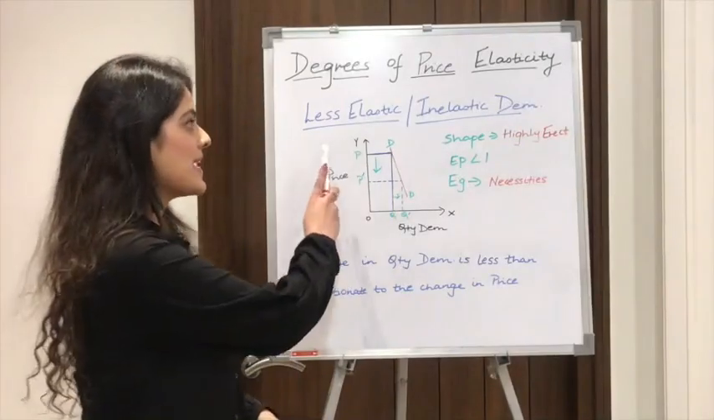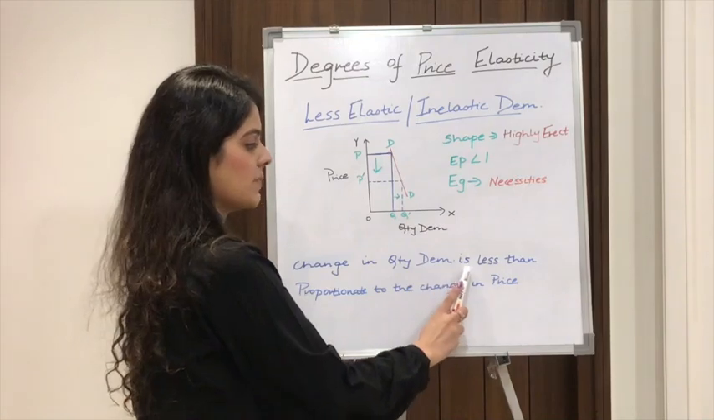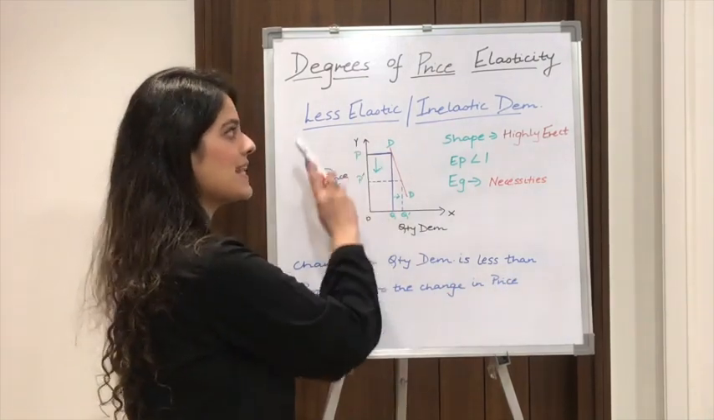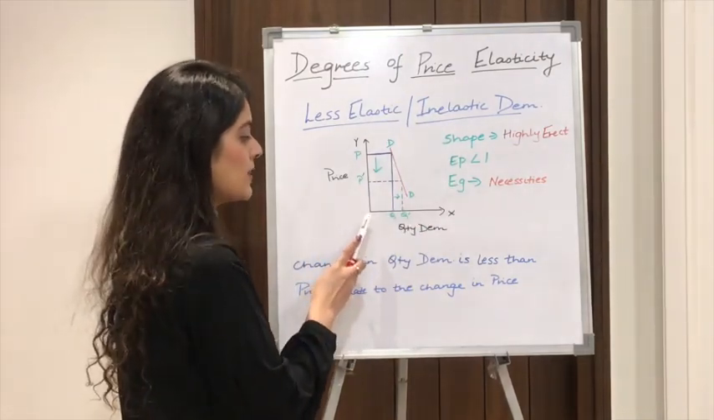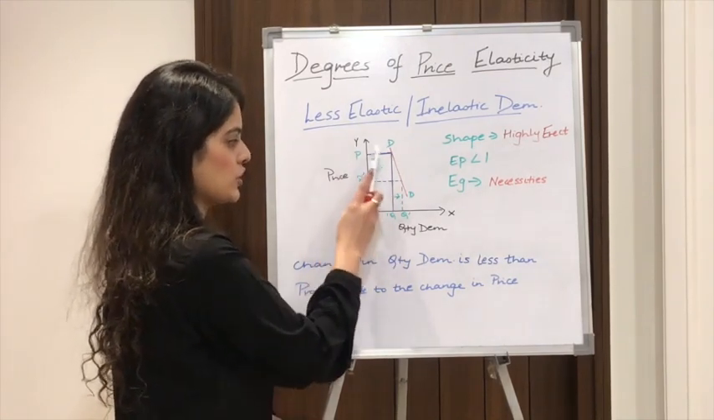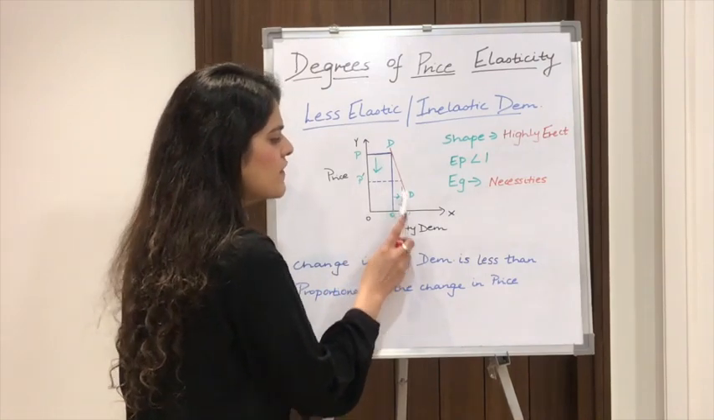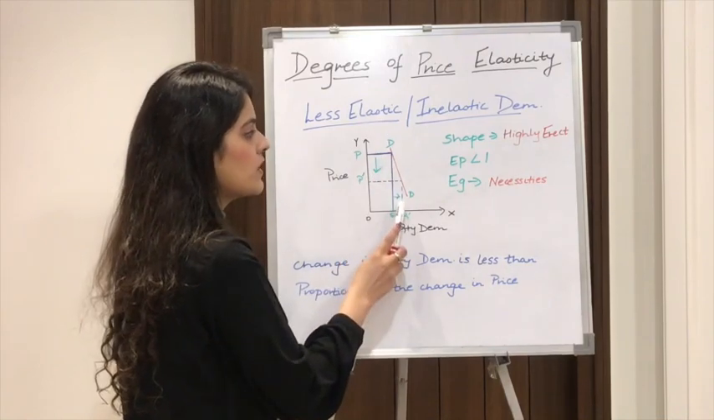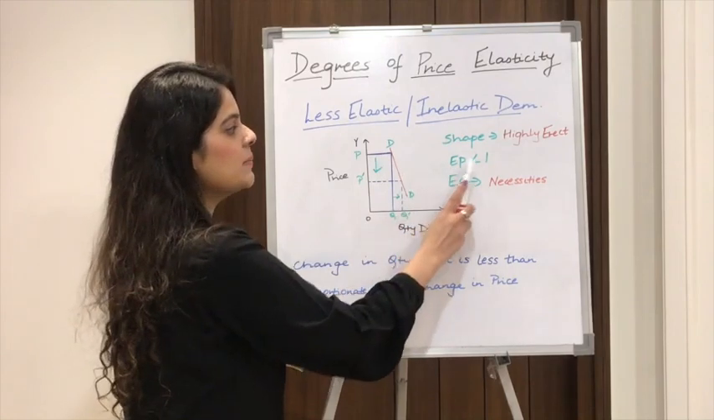Moving further to less elastic or inelastic demand. Basically, when the change in quantity demanded is less than proportionate to the change in price, we get less elastic or inelastic demand. Here in this diagram, we notice that when the price falls from OP to OP dash, which is a huge margin, the quantity demanded increases from OQ to OQ dash by only a very small or negligible margin, thus giving us a highly erect or steep demand curve. Here in this case, EP is less than 1.